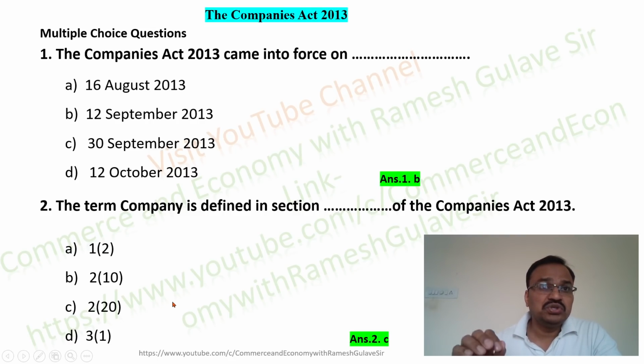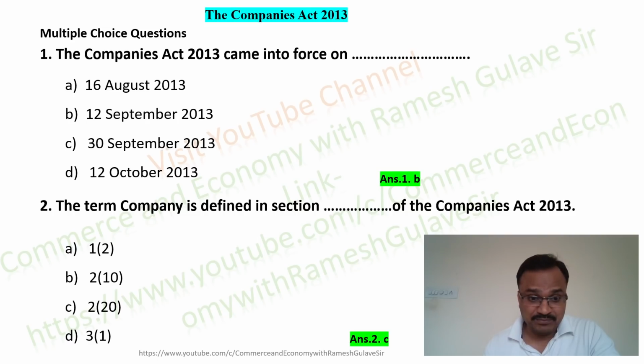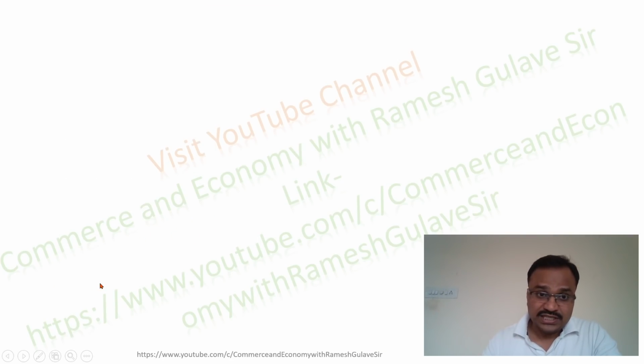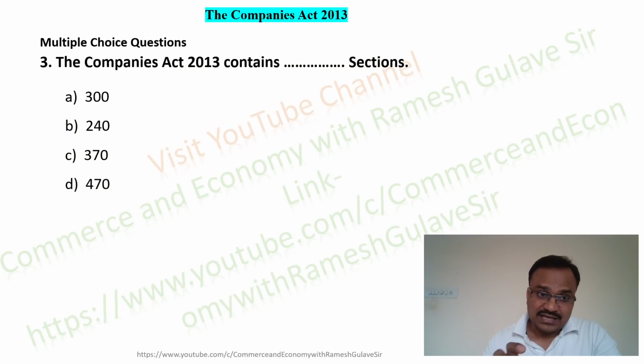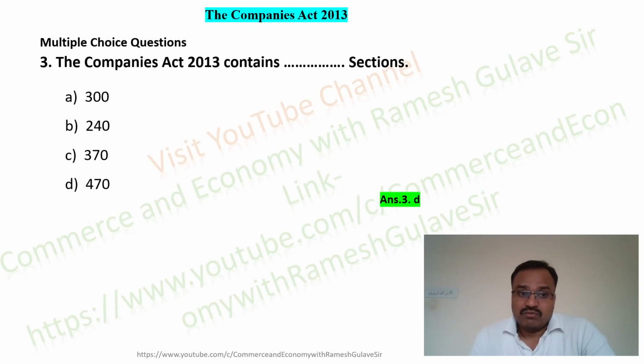Similarly, section 2(37) defines the KMP, that is key managerial personnel, right? So in this way, the various terms are defined in section 2 only, right? So here you can relate that as this act contains 470 sections, how vast is it, right?